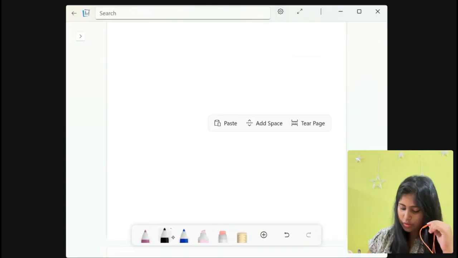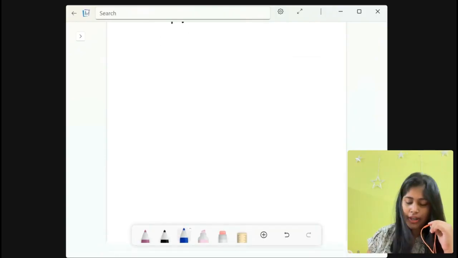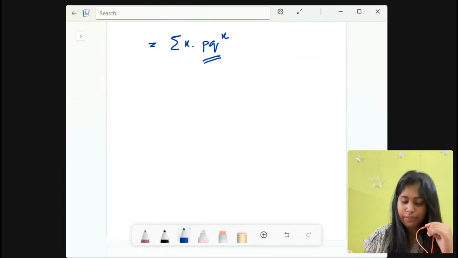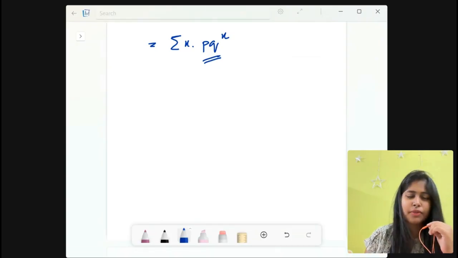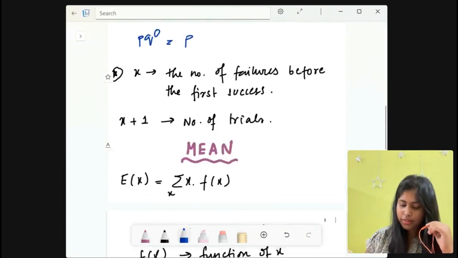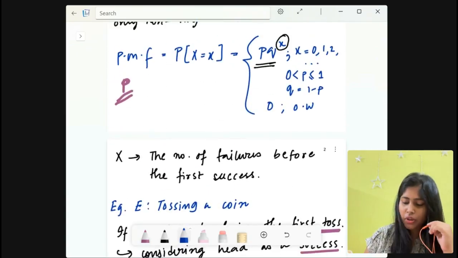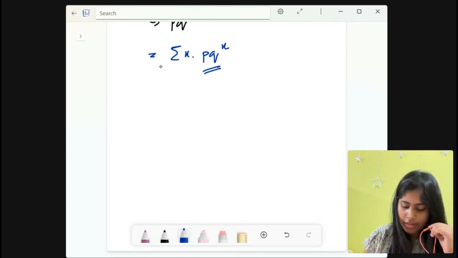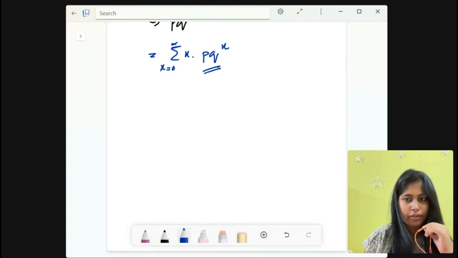So we write it as the summation of x dot p q to the power x, because this is the function of x, right? So this range is running from what? 0 to infinity. You have already decided that, 0 to infinity. So write x running from 0 to infinity.